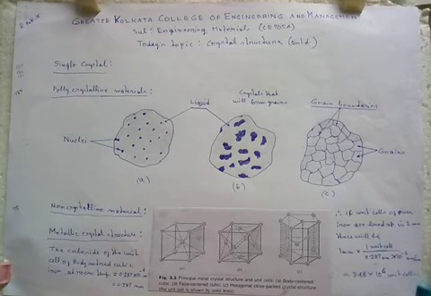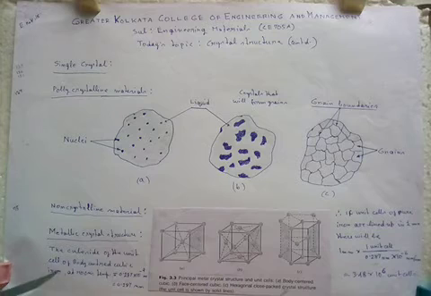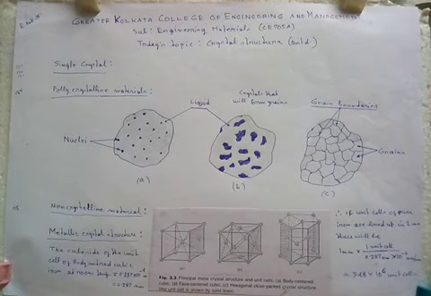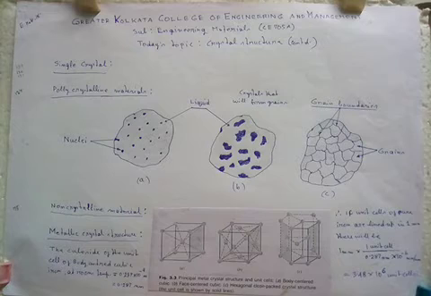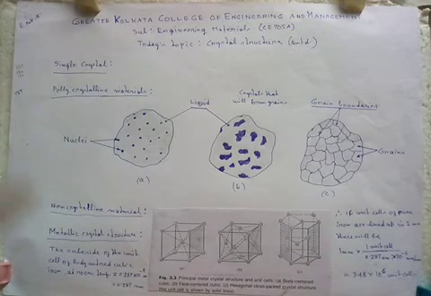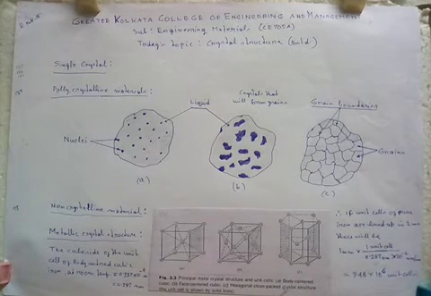So, when the bonding is weak, it is known as non-crystalline. Then we will discuss the metallic crystal structure.